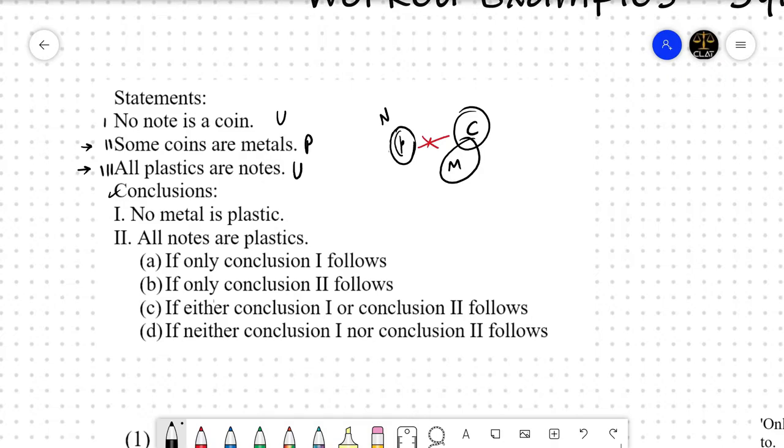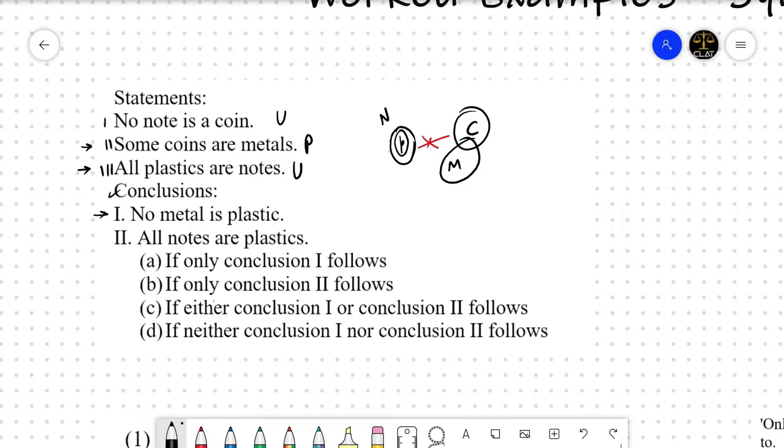All plastics are notes. No note is a coin and some coins are metals. Okay. From that, can we conclude that no metal is a plastic? Our first conclusion. No, this is not the case because metals can be plastics. There is no restriction over here, right?